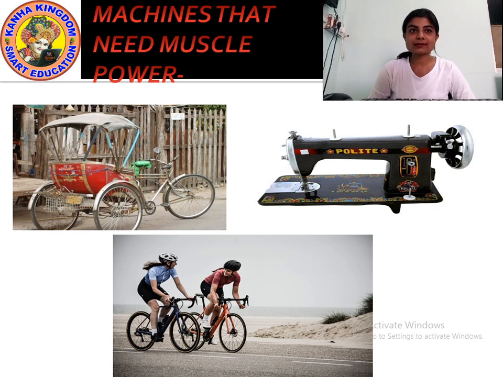Then you can see one boy and one girl riding a bicycle. What do they need? They need muscle power to ride a bicycle. So these are the three types of machines that need energy from electricity, fuel or muscle power.